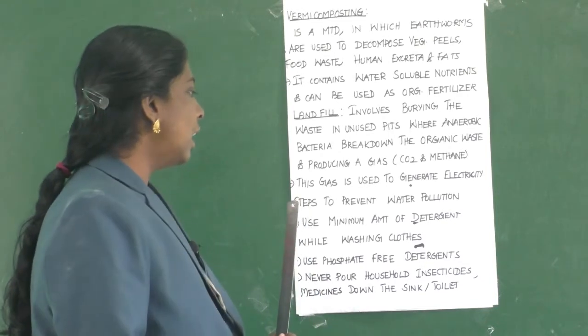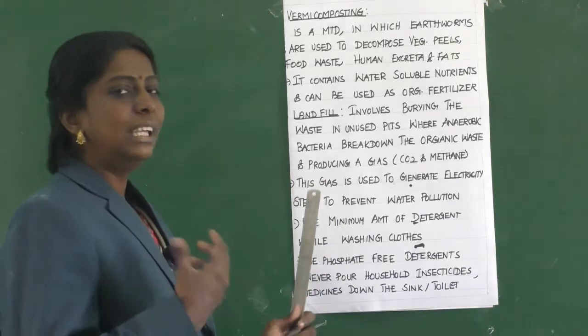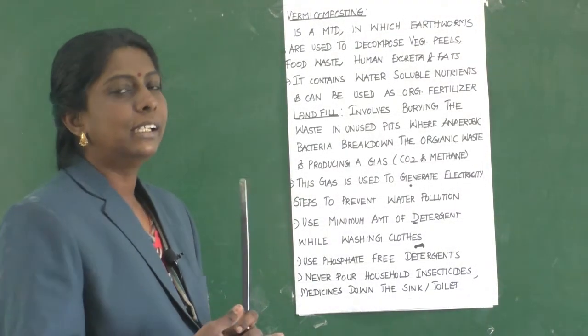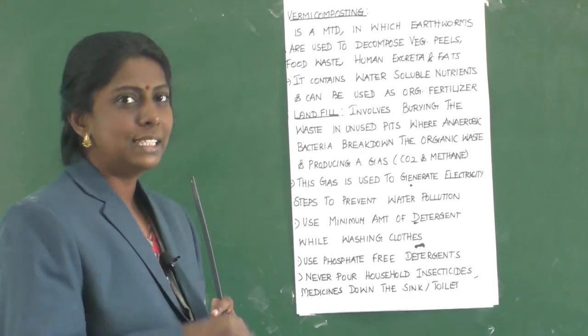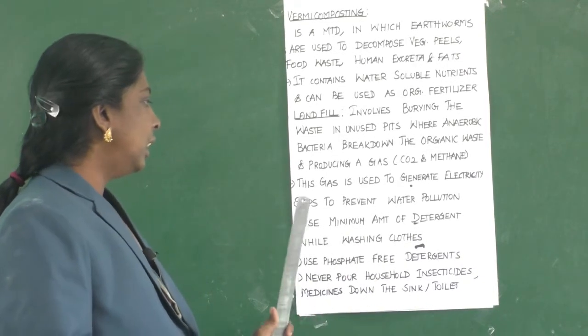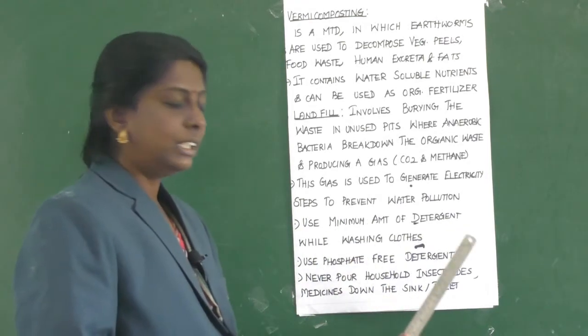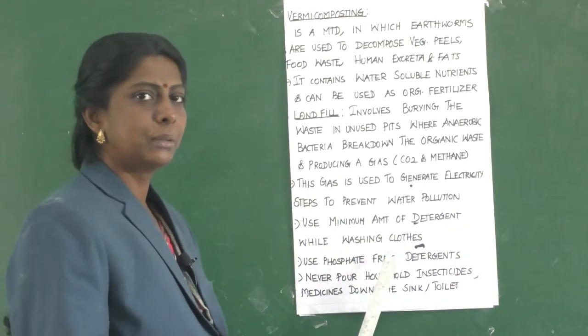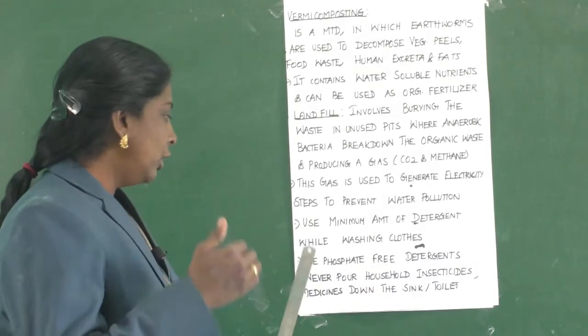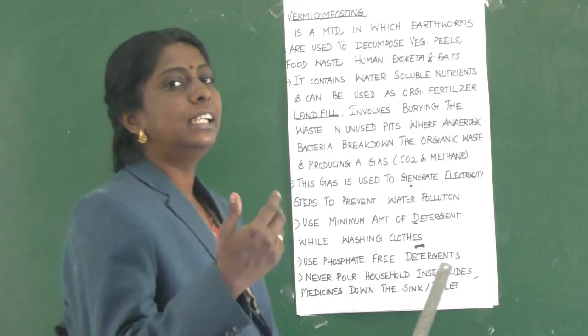Children? Yes. Now, some steps to prevent water pollution. If you prevent it earlier, this will give you less polluted water. So, how to prevent this water pollution? Use a minimum amount of detergent while washing clothes, and you can also use phosphate free detergents